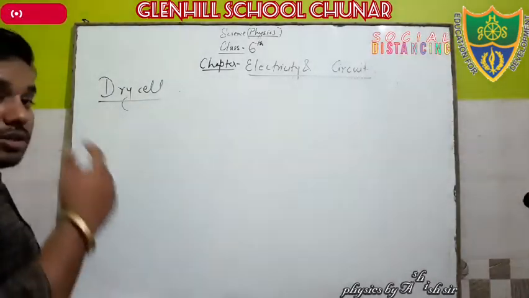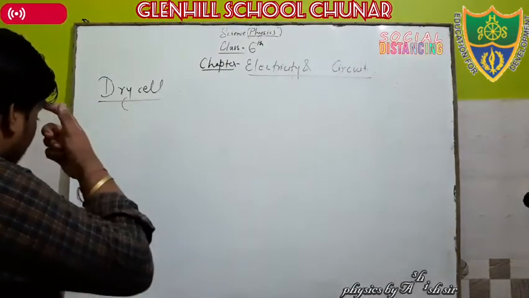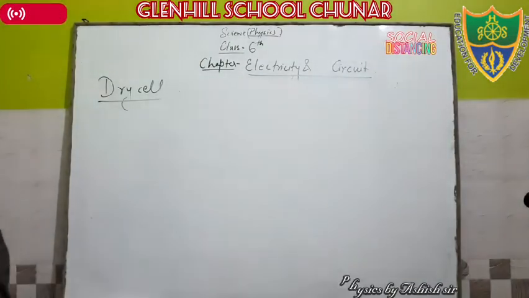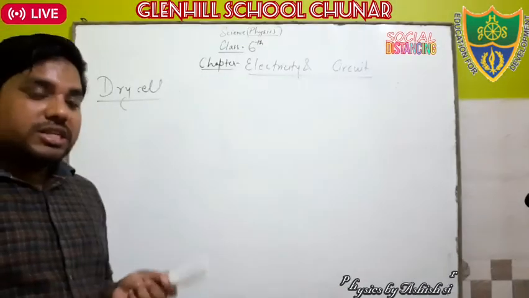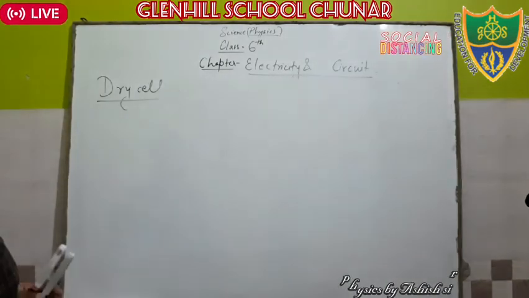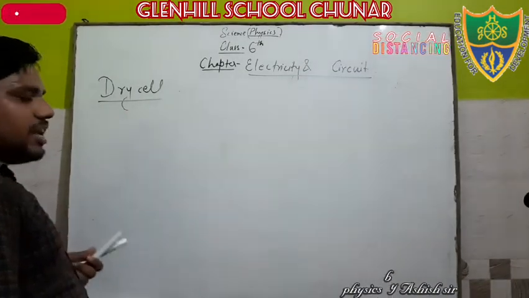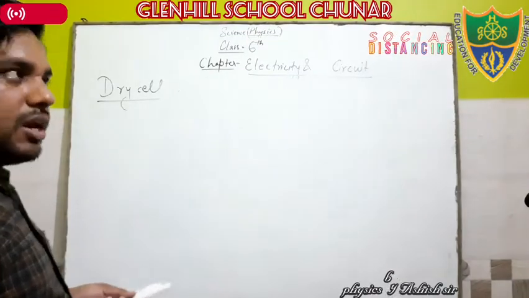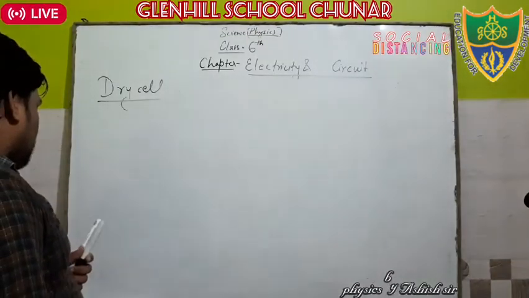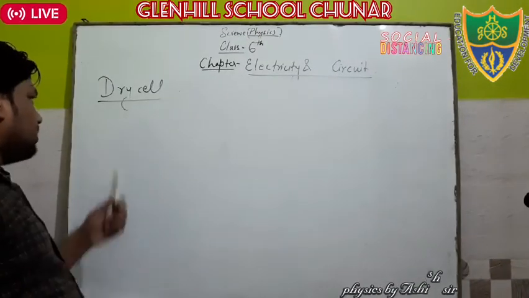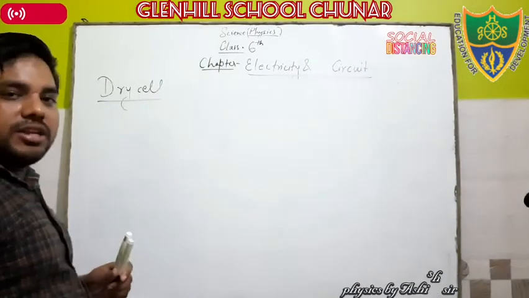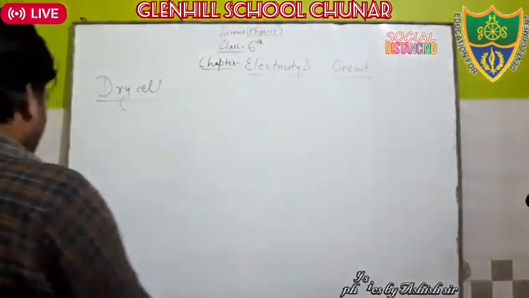A dry cell is a source of electricity, and what does it generate? Direct current, meaning DC current. It generates DC current due to a chemical reaction that takes place inside the dry cell.